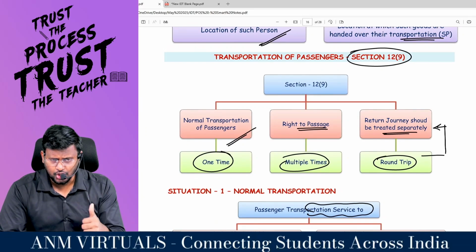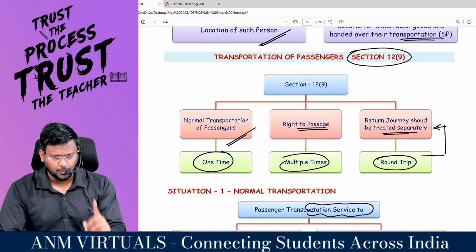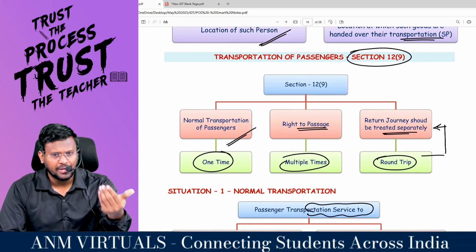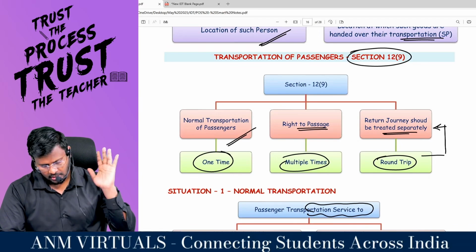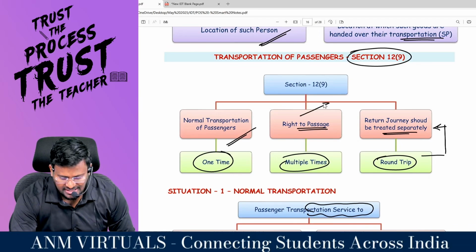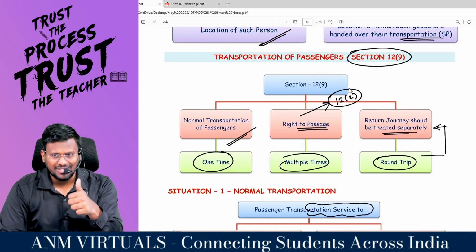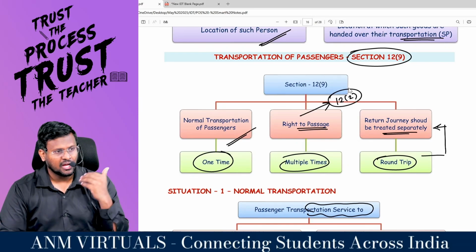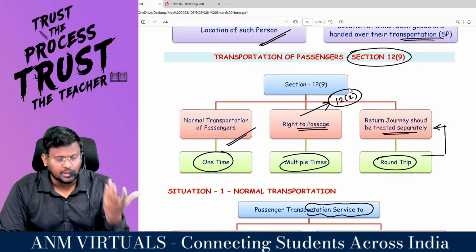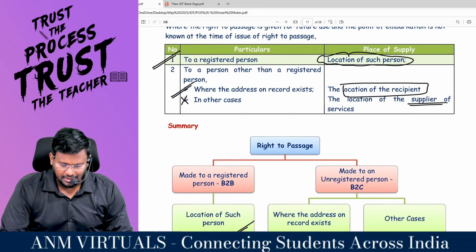Normal transportation of passenger, which is one-time transportation: you have to check whether the recipient is a registered person or not. That's it. Right to passage: basically the 12.2 general rule will be applicable. You have to check registered person or unregistered person. And if you are providing round trips, then the return journey should be treated separately.